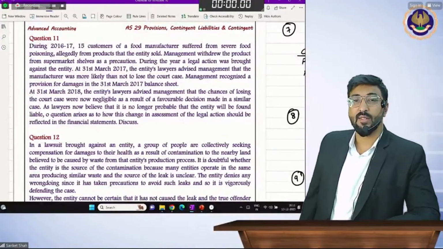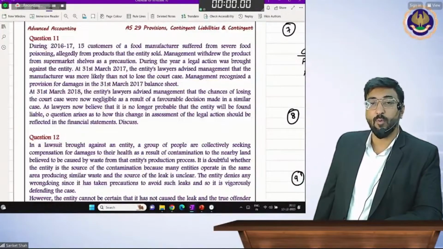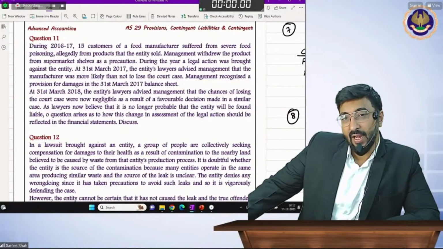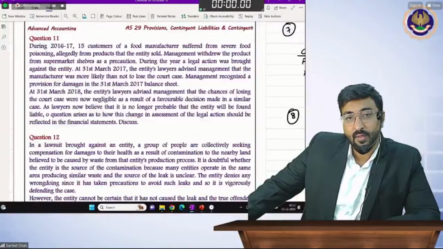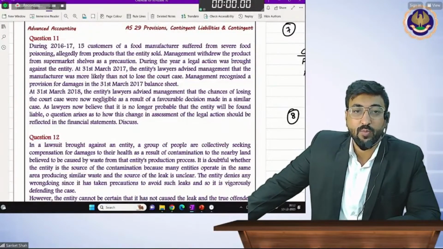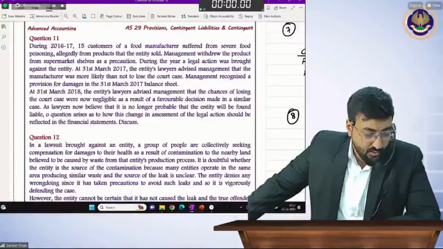During 2016-17, customers of food manufacturers suffered from several food poisoning cases, alleged from products that the entity sold. So allegations on that product. Management withdrew the product from the supermarket shelves as a precaution. During the year, legal action was brought against the entity. On 31st March 2017, the entity's lawyer advised management that it was more likely than not to lose the court case. Management recognized a provision for damages on 31st March 2017.